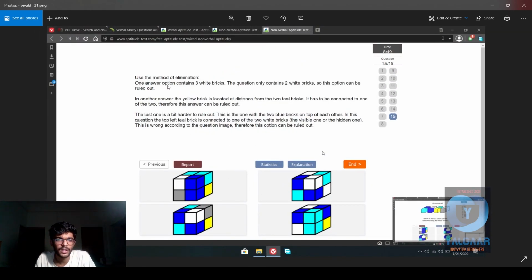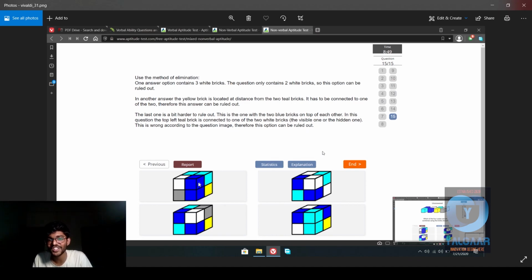Only one answer option contains 3 white bricks. Question only contains 2 white bricks, so this can be ruled out. The last one, okay, like that. So they've given an explanation. So the last one is a bit harder to rule out. This is the one with two blue bricks on top of each other. As I said, that's the confusing bit, but it's easy because this is the answer.